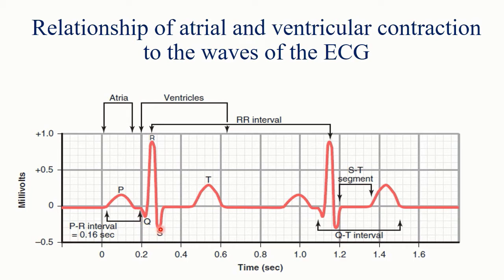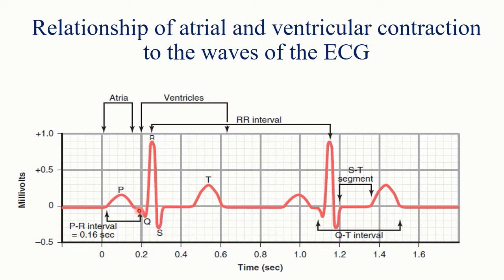Likewise, the QRS complex is a recording of ventricular depolarization, which is a prerequisite of ventricular contraction. So ventricular contraction or systole follows the QRS complex, and the ventricles will remain contracted until ventricular repolarization is over, that is the T wave.